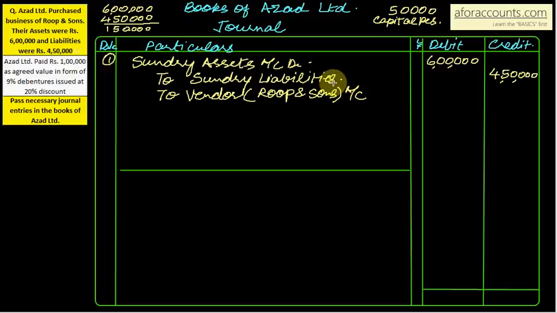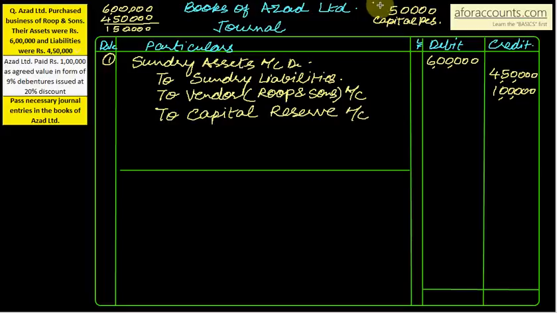What is agreed to pay? 1 lakh only. So the difference is nothing but capital reserve. So to capital reserve account, that is 50,000. That is your balancing figure also.